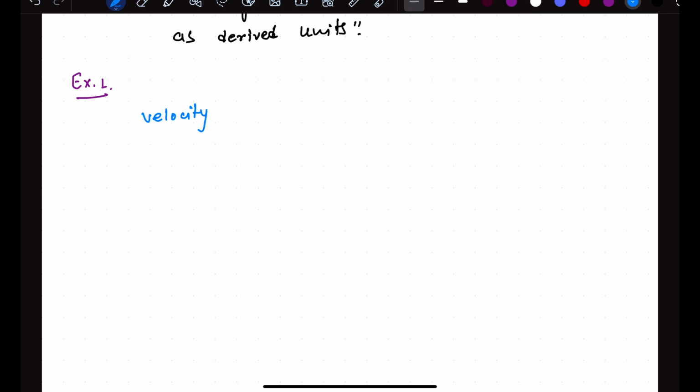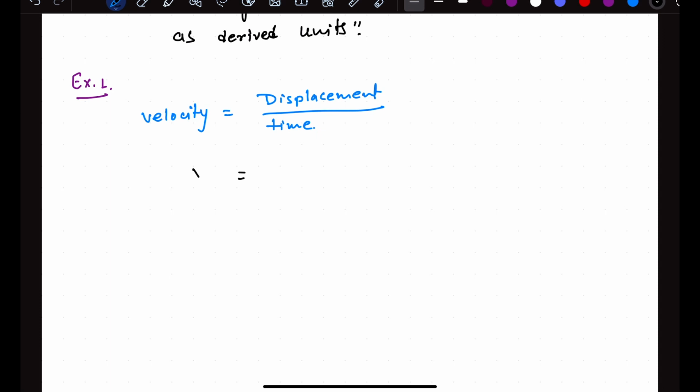So tell me the velocity formula. Velocity is the displacement divided by time, right? In this formula we are going to substitute those quantities which are still derived quantities with their formulas in terms of the fundamental quantities. But right now this case is very simple. Velocity is displacement divided by time. Displacement is fundamental and time is fundamental, so no need to worry. We can directly derive the unit right here, right?